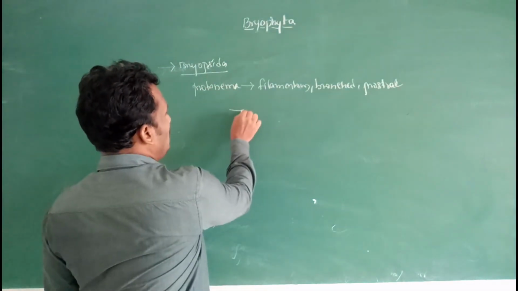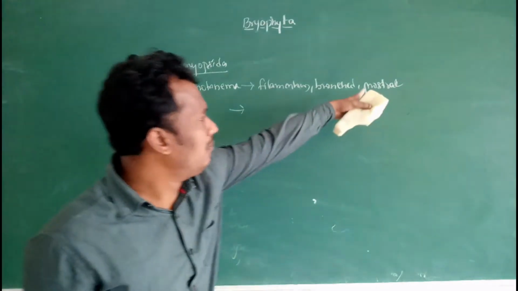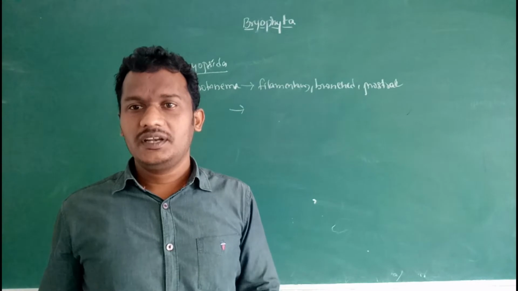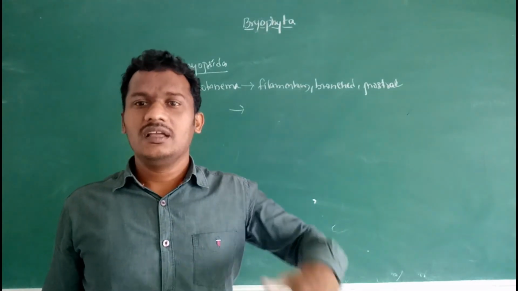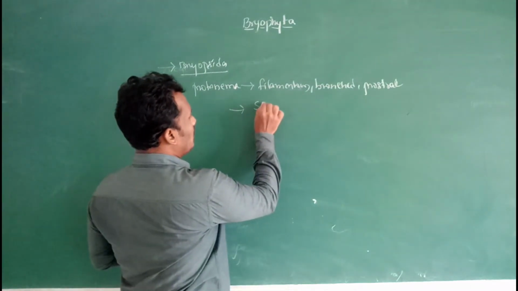Then this protonema forms adventitious buds on its branches. These buds then give rise to a new thallus or form the secondary protonema.